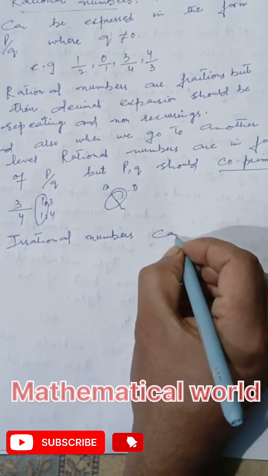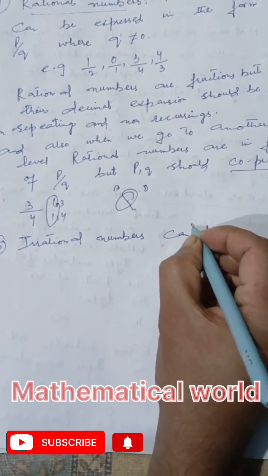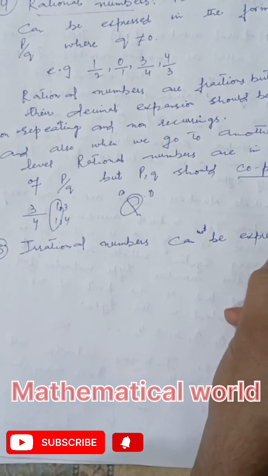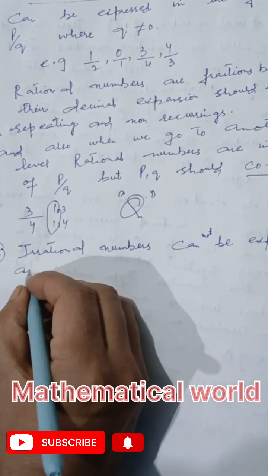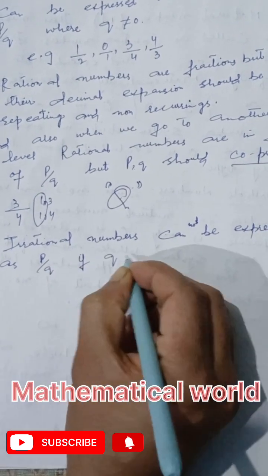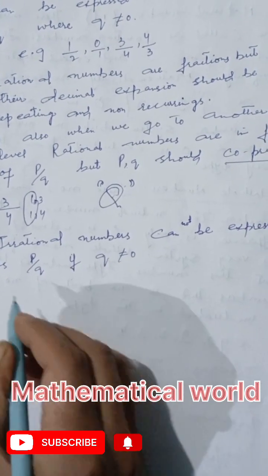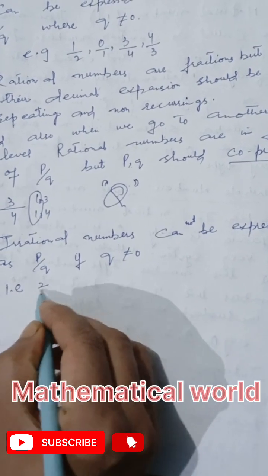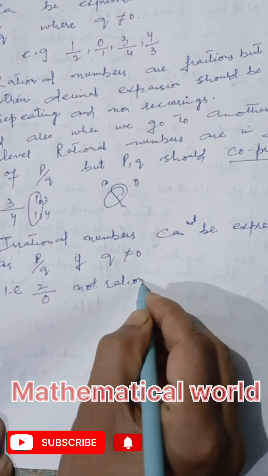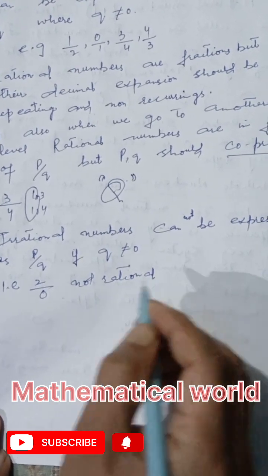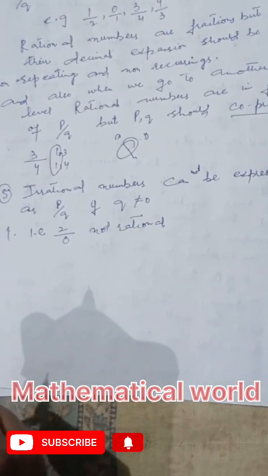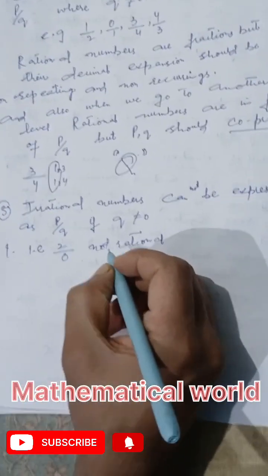Irrational numbers cannot be expressed as p by q if q is equal to 0. That is 2 by 0 not rational. It is the first definition. If q is 0, that is they are not rational. That is they are irrational.